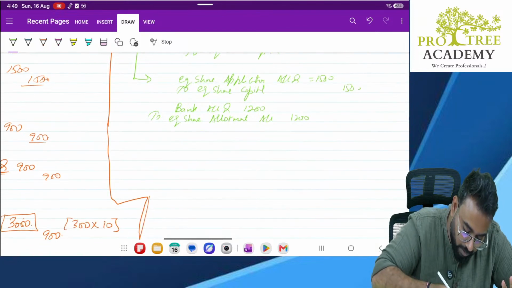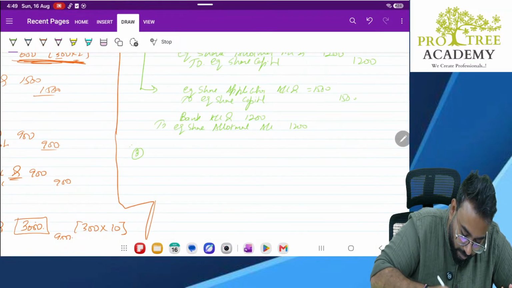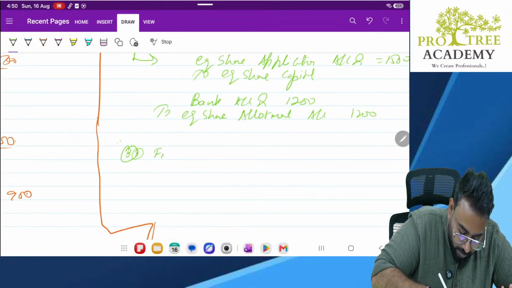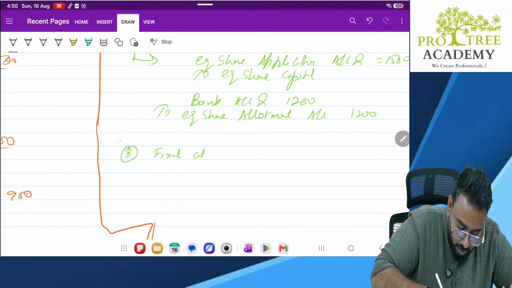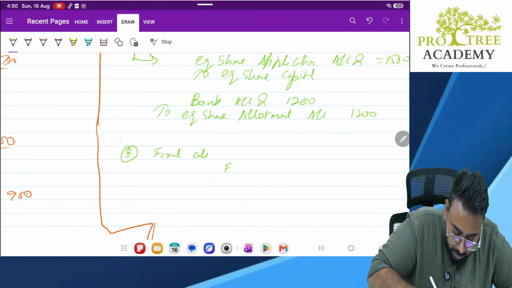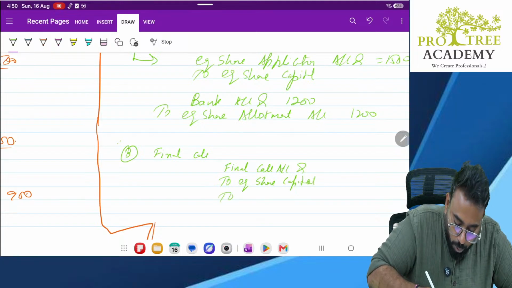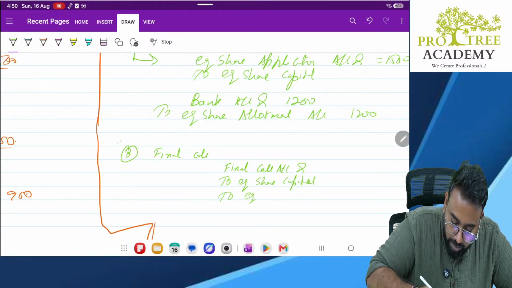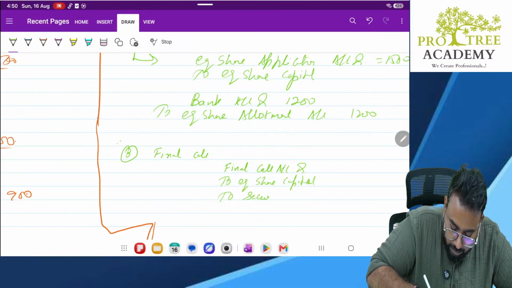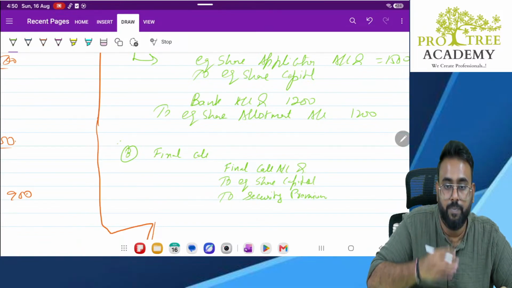Next, third, final call. What is the entry? Final call account debit to equity share capital and to security premium.